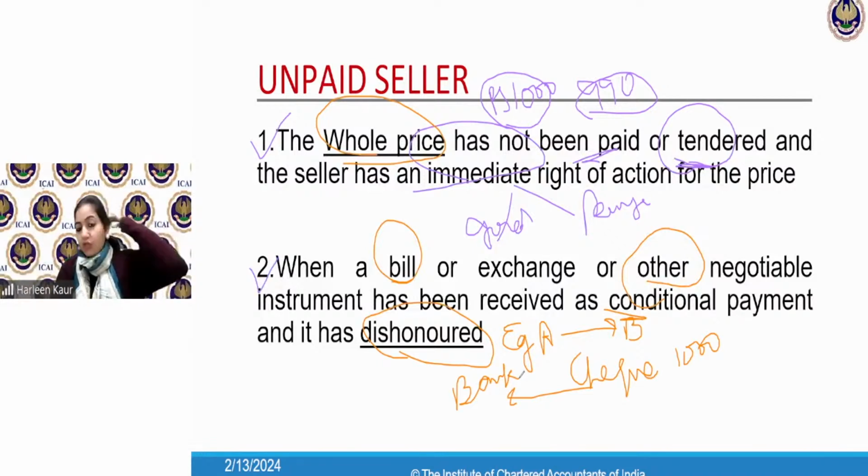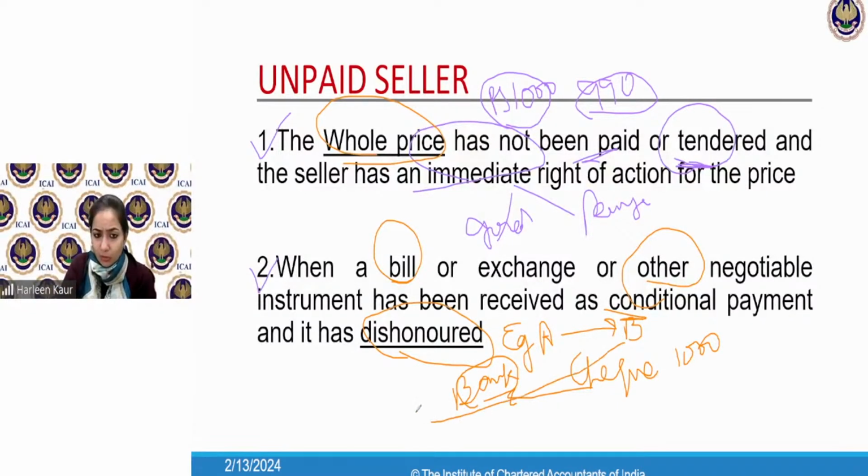So let's take an example of check. Now A went to the banker and he deposited this check. Now, what will the bank do? The bank will withdraw 1,000 rupees from B's account and it will get credited to A's account. This is the transaction of a check.